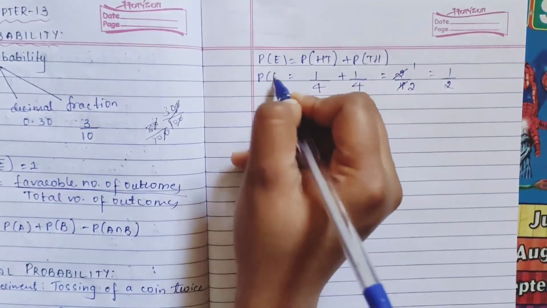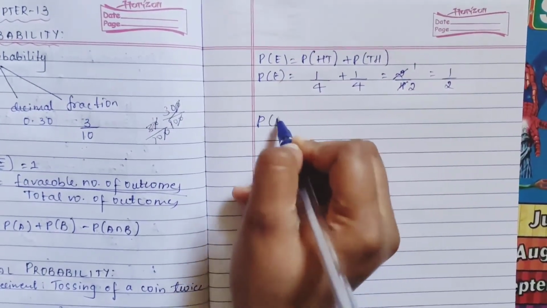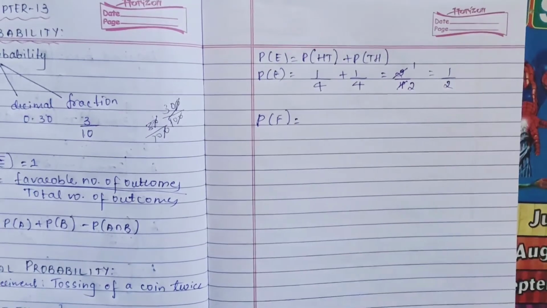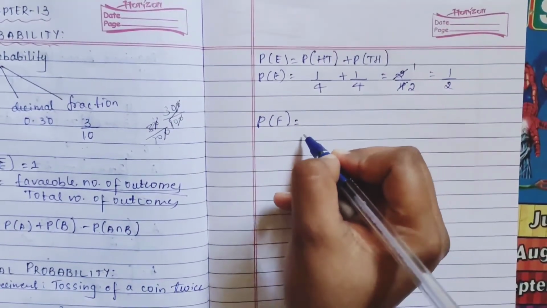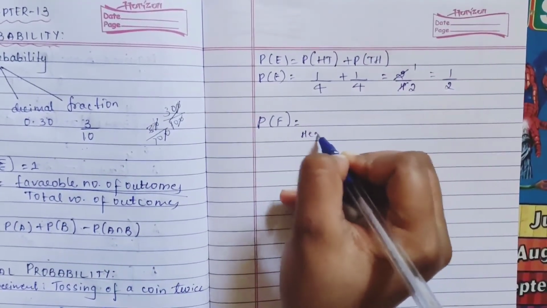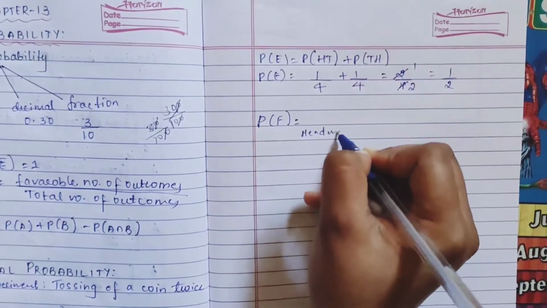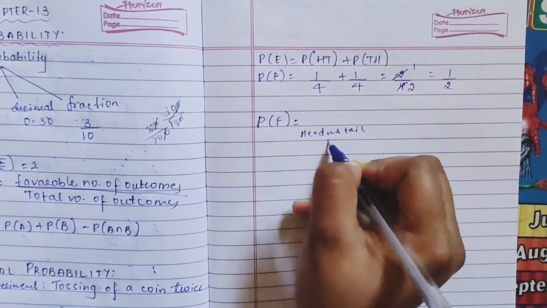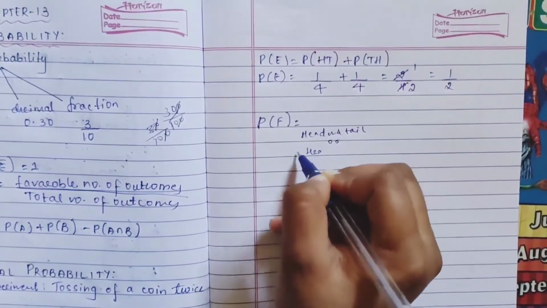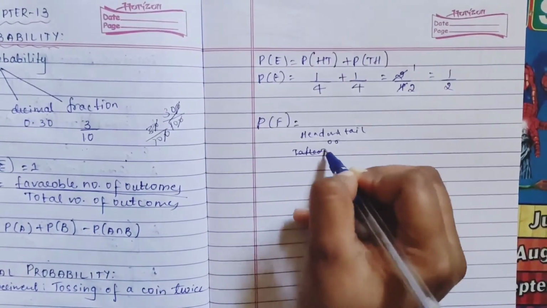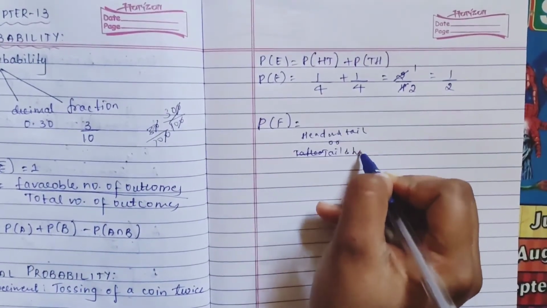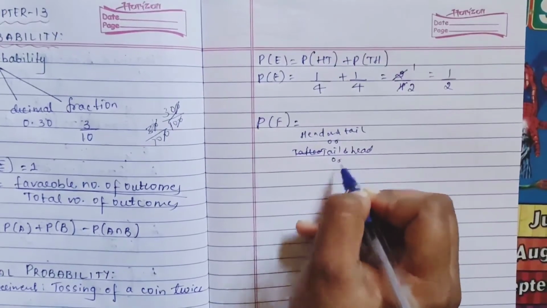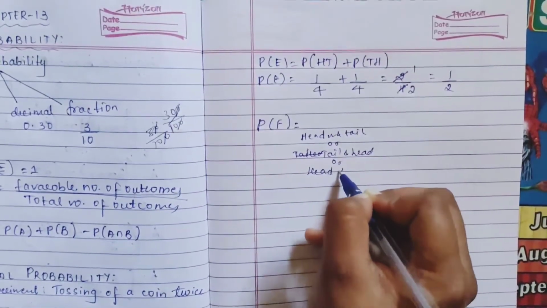In the same way, the probability of F, if I consider, in this you have head and tail, one outcome, or again you have tail and head, or you have head and head.